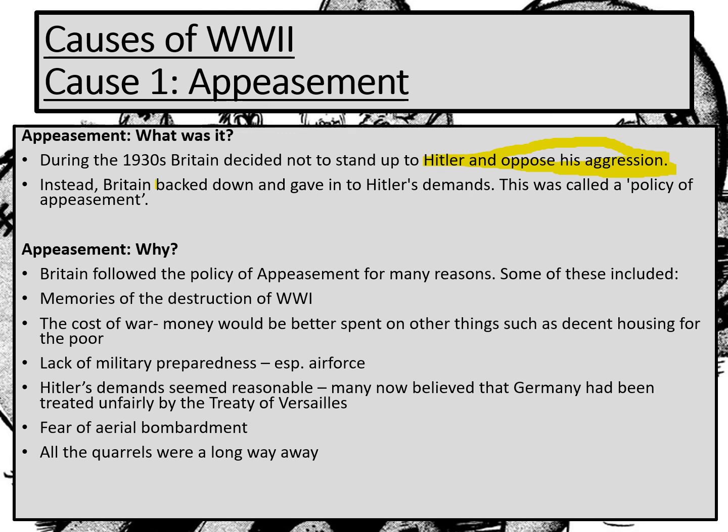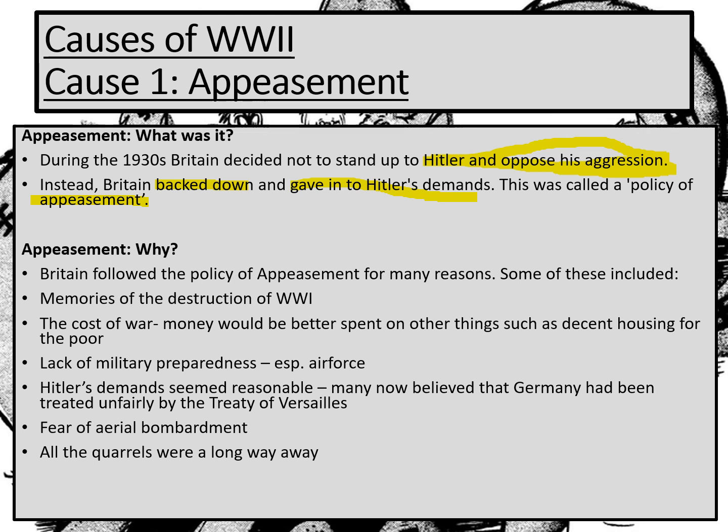Instead, Britain backed down. They gave in to Hitler's demands, and this was called the policy of appeasement. To appease is to give in, to let them have a little bit of what they wanted. So why did Britain let Hitler have what he wanted? Historians have often criticised the appeasers of the 1930s and said they allowed Hitler to get stronger and gain more confidence. But there were many good reasons behind it.